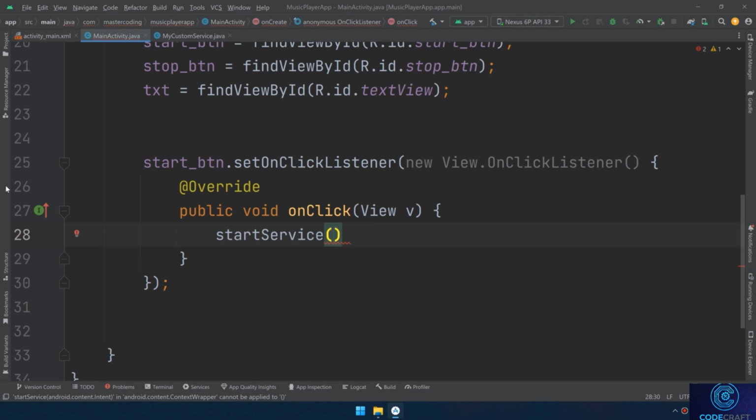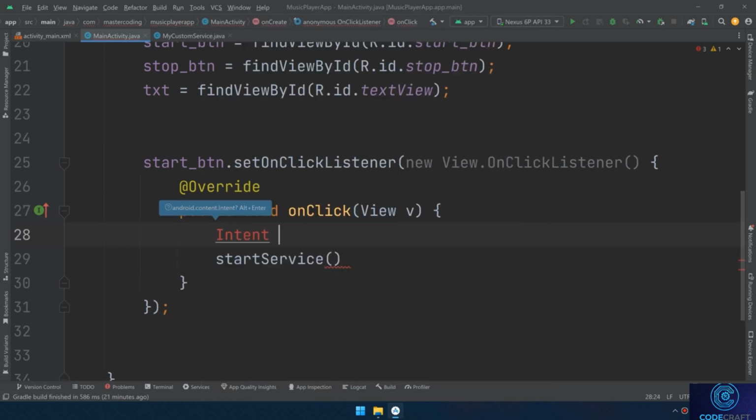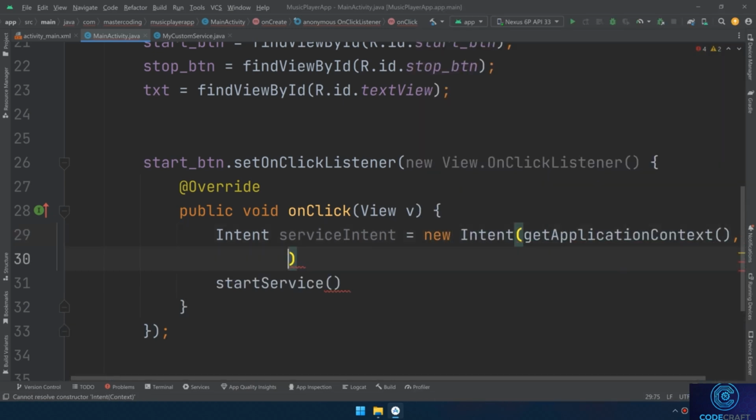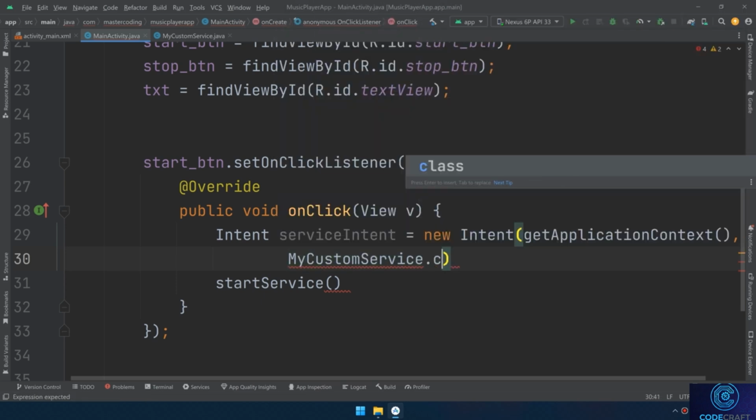To start the service, you call the startService method, passing an intent that specifies which service you want to start, which is typically done from within an activity, broadcast receiver, or other application component. So for that, I need to create an intent object, Alt plus Enter to import the intent package. I name it service intent equal to new intent, and I need to pass the context, get application context as first parameter, and the second parameter is the service class, my custom service.class.